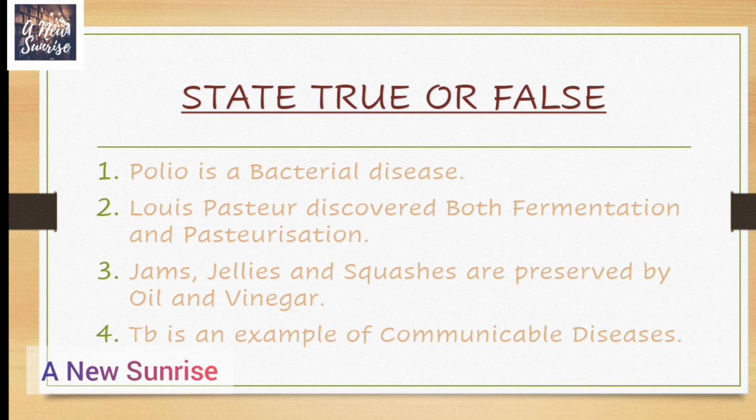Jams, jellies, and squashes are preserved by oil and vinegar. What would be the answer of this? This would be false. Jams, jellies, and squashes are not preserved by oil and vinegar. Actually, they are preserved by sugar. TB, it means tuberculosis, is an example of communicable diseases. So the statement is true. Tuberculosis is an example of communicable diseases.